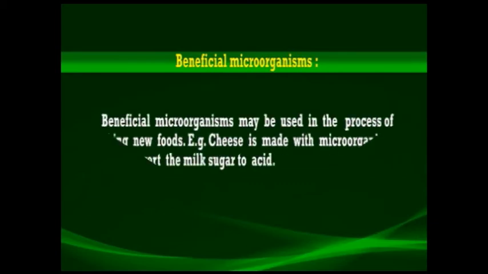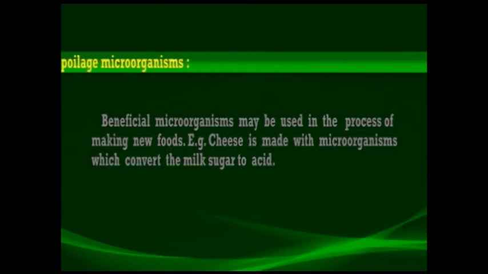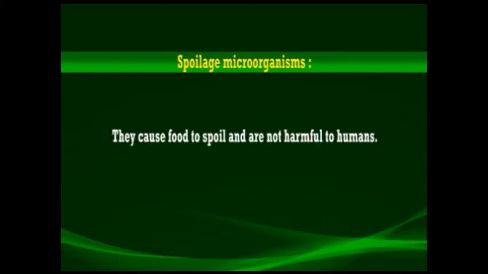Now we'll come to the classification of microorganisms based on their activity. The first one is beneficial microorganisms. These organisms may be used in the process of making new foods. For example, cheese is made with microorganisms which convert the milk sugar to acid. The second one is spoilage microorganisms. They cause food to spoil and are not harmful to humans.